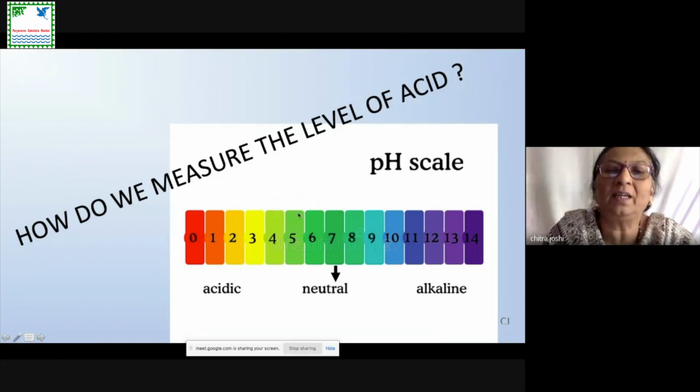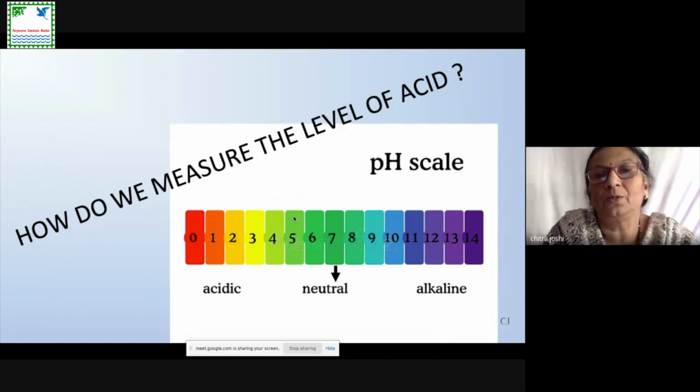And this increase or decrease in the hydrogen ion concentration is always measured in terms of moles per liter. So, how that pH can be measured, that is explained with this. Now we'll see the next slide.